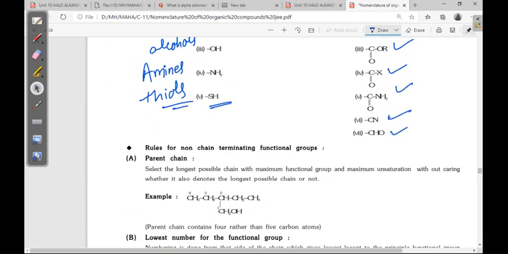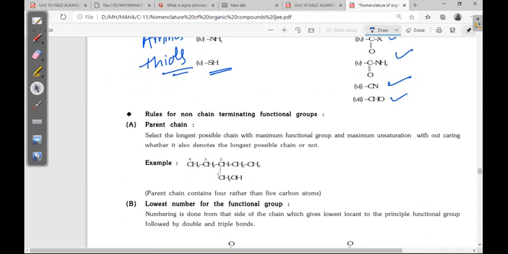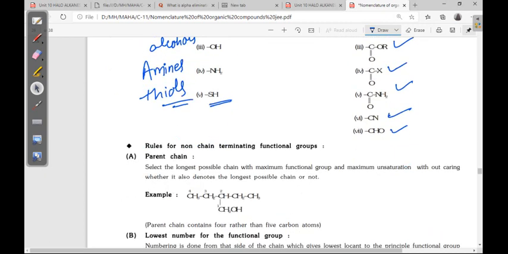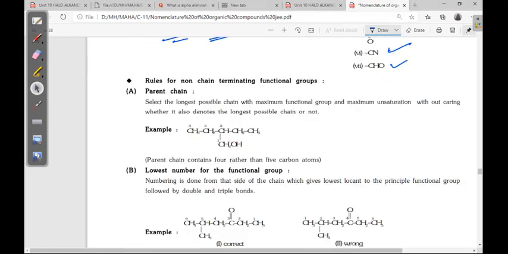What are the rules for non-chain terminating functional groups? First, select the parent chain. The rule is to select the longest possible chain with the maximum number of functional groups and maximum unsaturation, irrespective of whether it is also the longest possible chain.